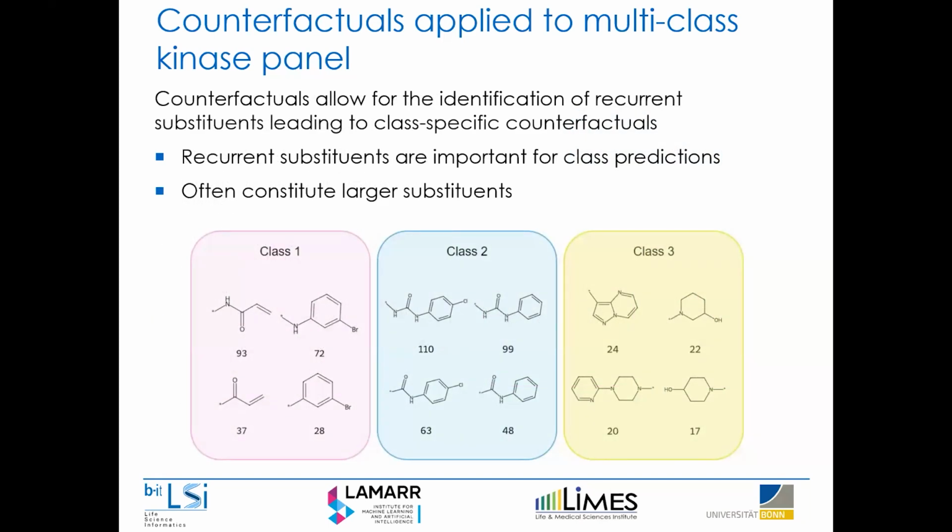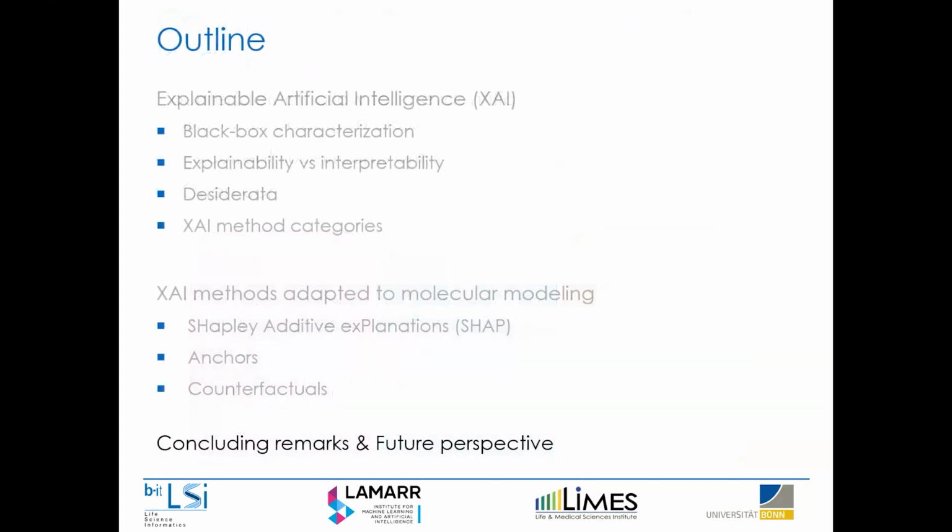Secondly, we can also look at whether any substituents very often lead to the generation of a specific class of counterfactual. Then we can conclude that these recurrent substituents are likely very important for the specific class prediction. As you can see, these often constitute larger changes or larger substituents, which would have more effect on the outcome. But it's also nice to see, for example, with class 2, that a lot of these recurrent substituents are substructures of each other, meaning this kind of structure is actually important to the model decision.